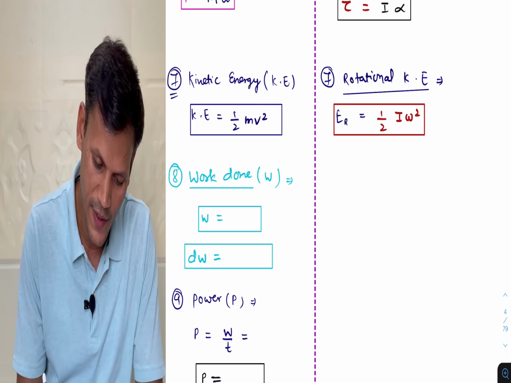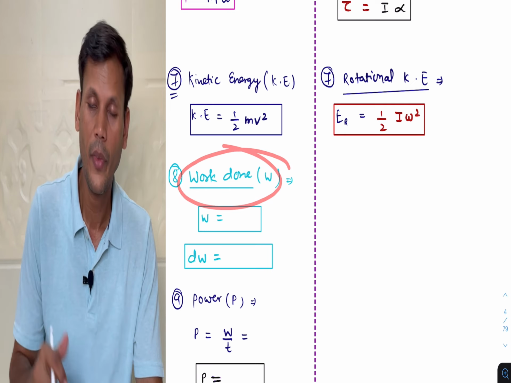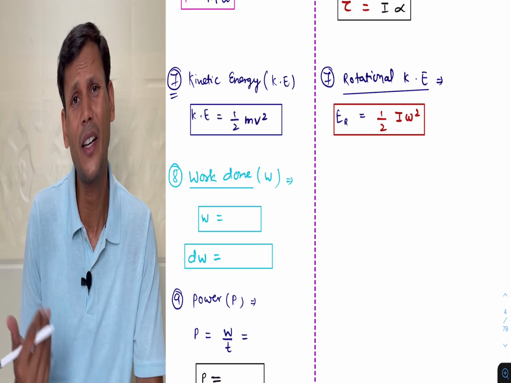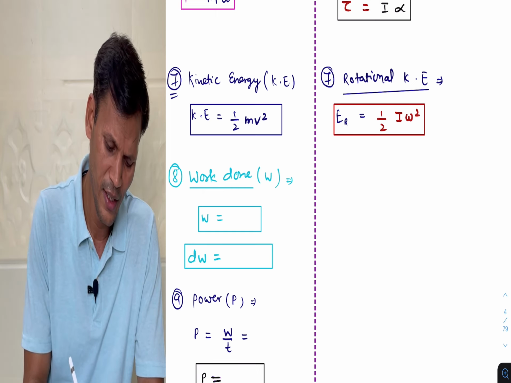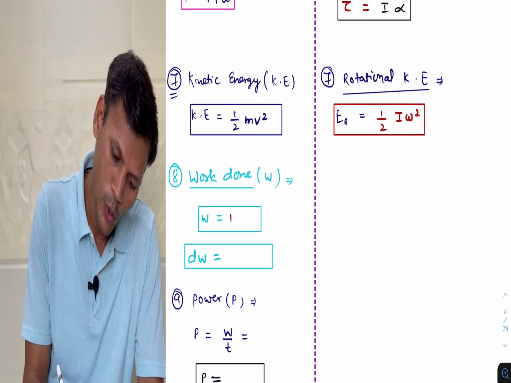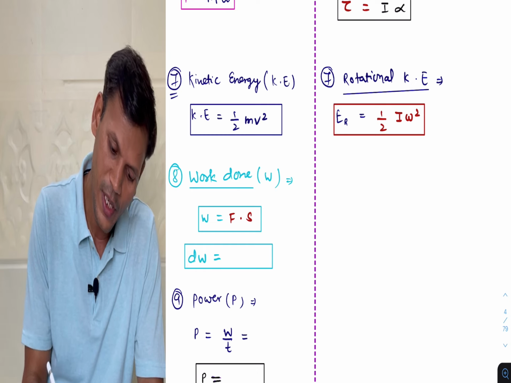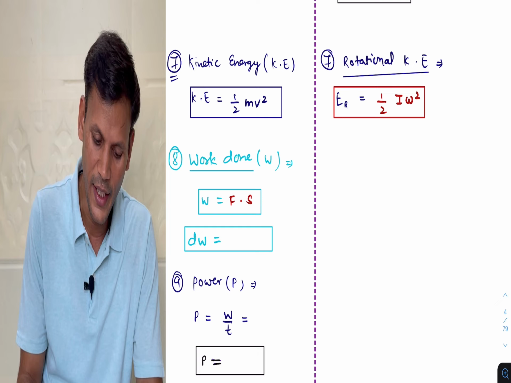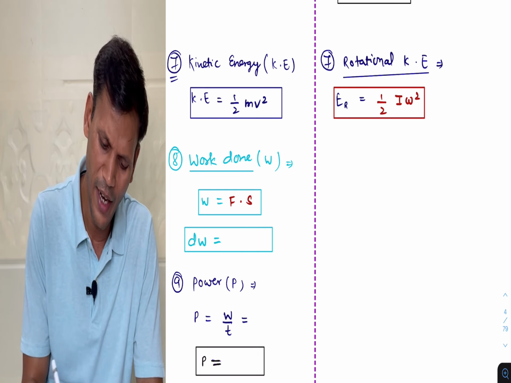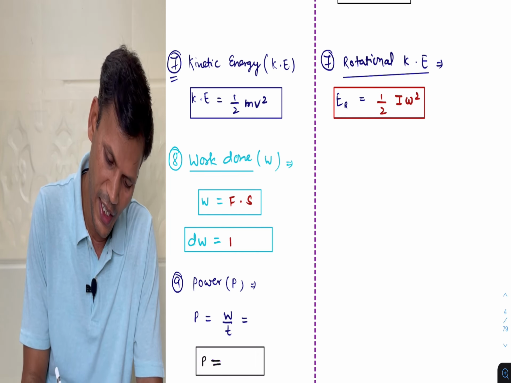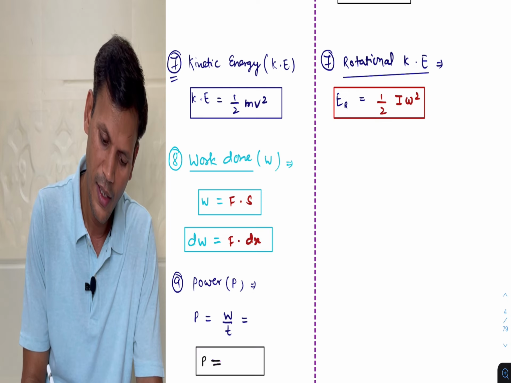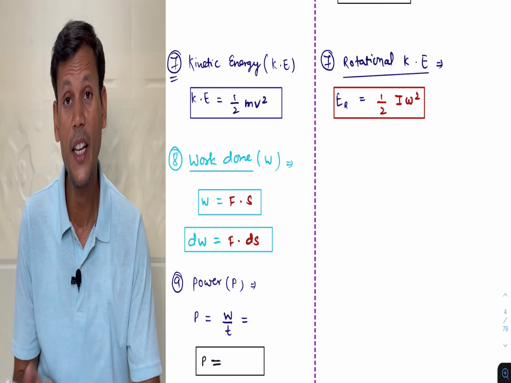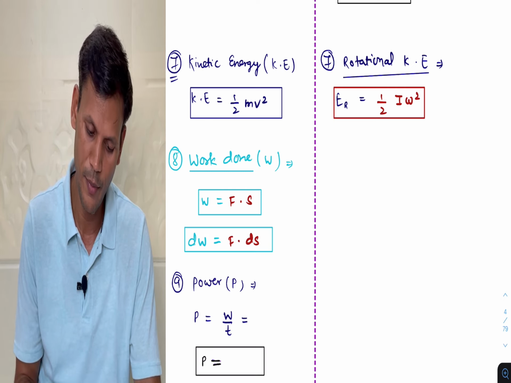Now next part is work done for the linear motion. So we know work done is force into displacement. Work done is what? Force into displacement, I will write as S. So work done, of course, it is F into dx, or ds we can write, no problem, because work done is force into displacement.